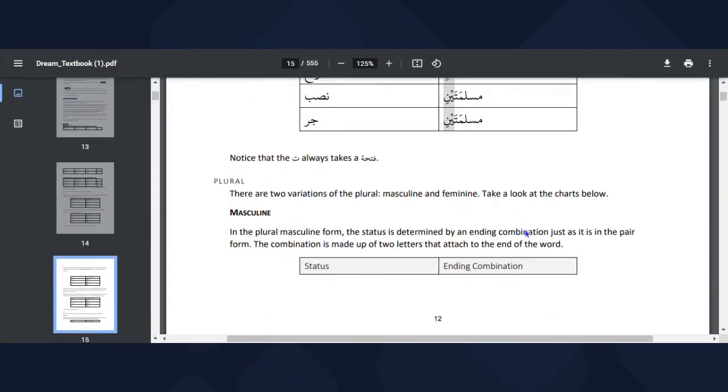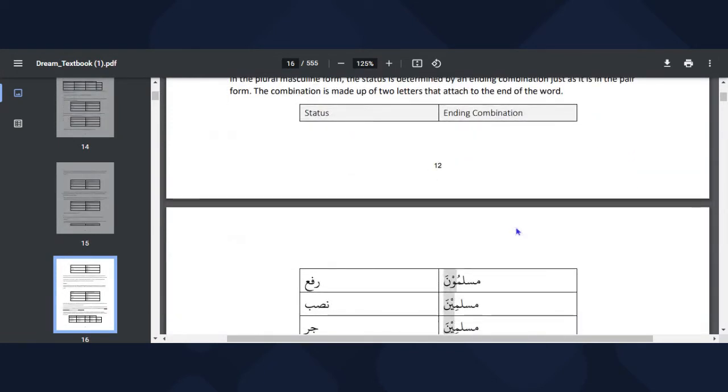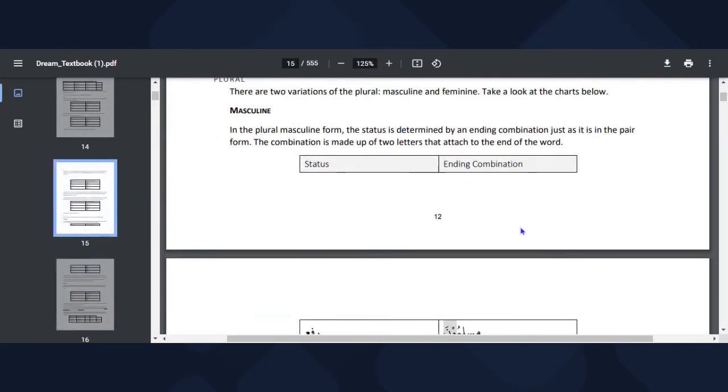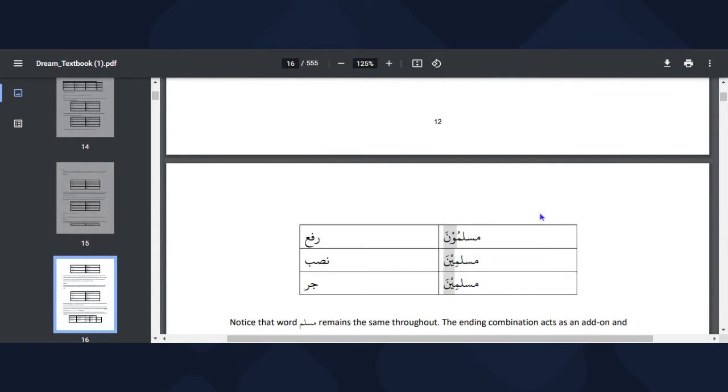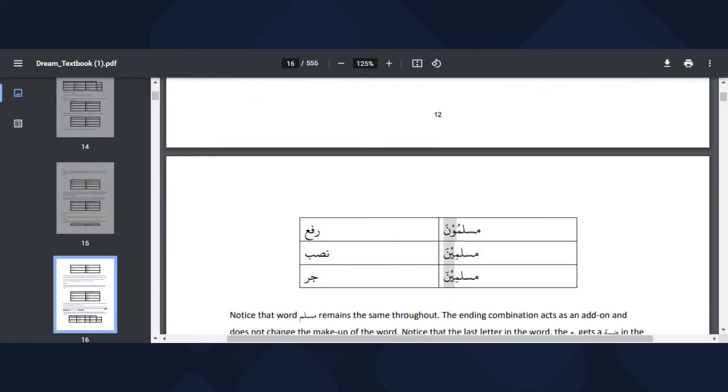And then let's go to the plural part. The plural has una, ina. Don't confuse them together. In the pair version, we have ani, aini. But in the plural part, we have una, ina.